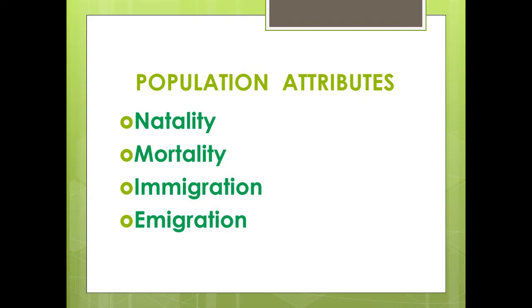So population is a relatively permanent aggregation or grouping of interbreeding individuals of the same species that are present in a particular space or area at a given time. All the members of a population have the same gene pool, same morphological, anatomical and behavioral traits, and they undergo the same life cycle. They experience similar ecological processes at particular stages of life cycle and have the same adaptations to the environment. Now, what are the different attributes of a population?